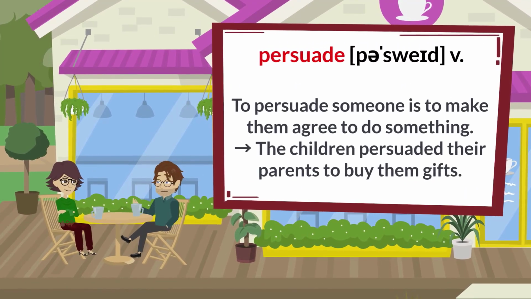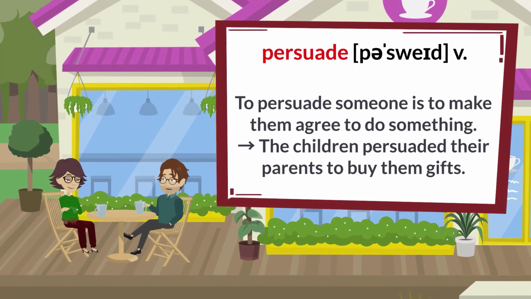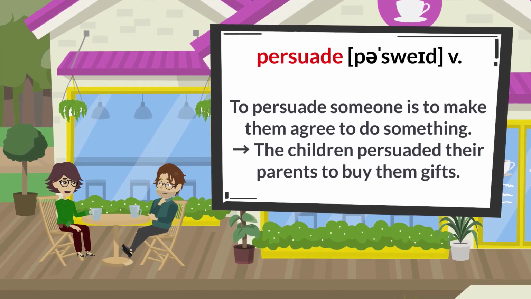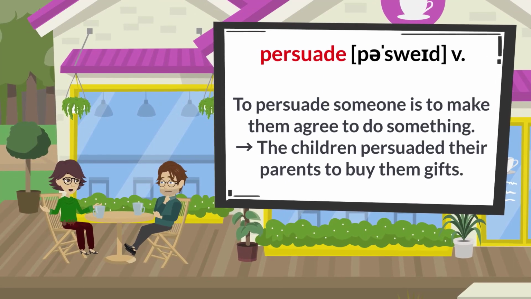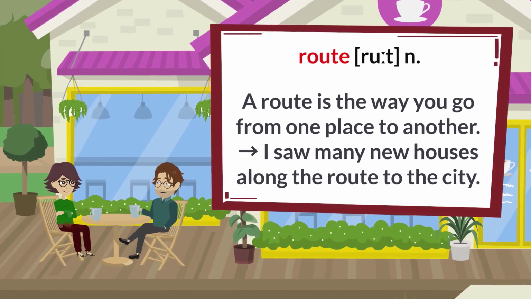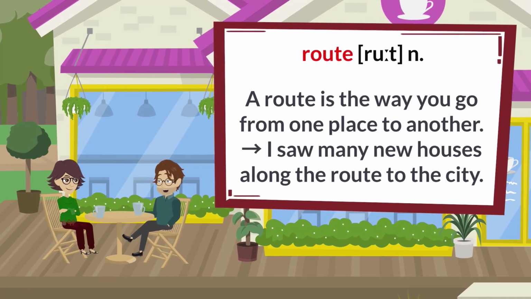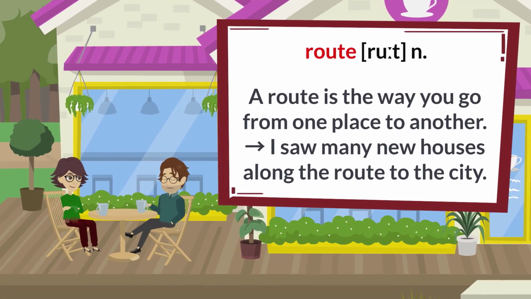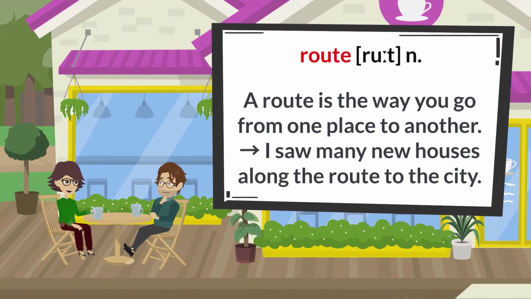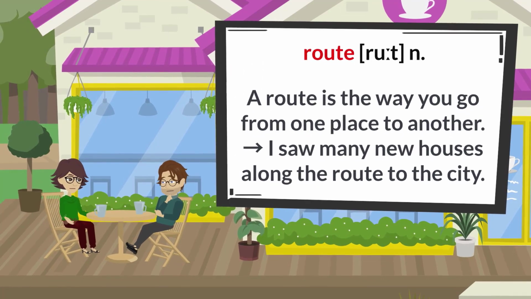Persuade. To persuade someone is to make them agree to do something. The children persuaded their parents to buy them gifts. Route. A route is the way you go from one place to another. I saw many new houses along the route to the city.